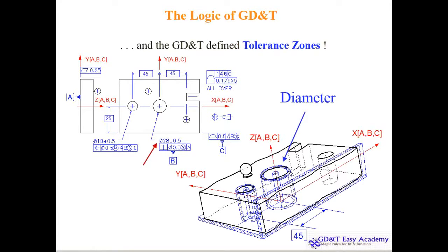So if you see next the diameter, this diameter, as per the notation here, will also vary. It will be enlarged or reduced, and you can see what the allowable limit is. And not only does the diameter vary, but also the axis. The axis can be oval. It can go oval around the axis, so you get variation with respect to the axis and with respect to the diameter. So we control both variations.